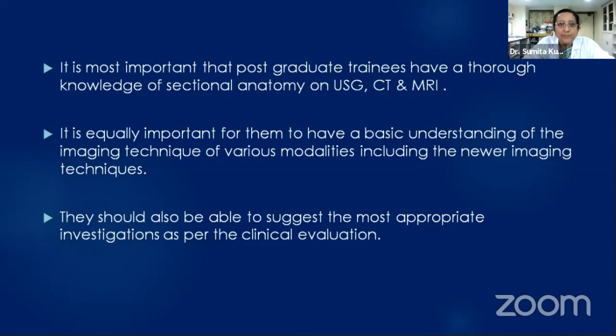It is equally important for them to have a basic understanding of the imaging technique of various modalities, including the newer imaging techniques with all the recent developments that are going on from day to day. They should also be able to suggest the most appropriate investigation as per the clinical evaluation of the patient's condition.